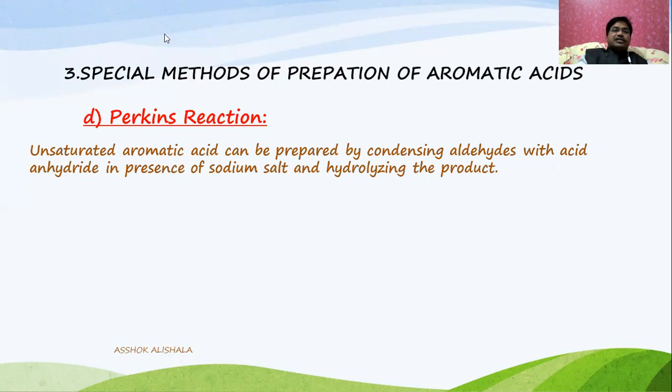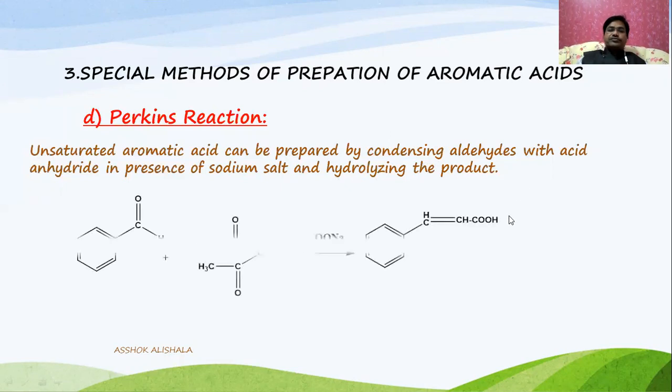That means the Perkin reaction is the preparation of unsaturated aromatic acids by condensing the aldehydes with acid anhydride. Aldehydes with acid anhydrides in presence of the sodium salt of the corresponding carboxylic acid. And further, the formed byproduct is hydrolyzed to give the final product. See this reaction.